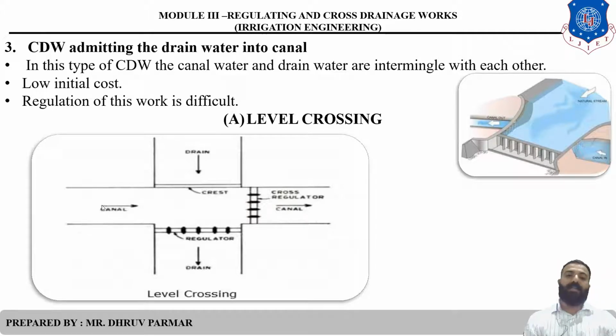So in level crossing, the canal and drain are both on the same level. In the drain a regulator is provided, but in the canal a cross regulator is provided. So in the drain a crest is provided, meaning a wall is provided, clear. So when in the monsoon season water comes in the drain, that amount of water is directly admitted into the canal by a regulator provided on the drain, clear. So this is called level crossing.